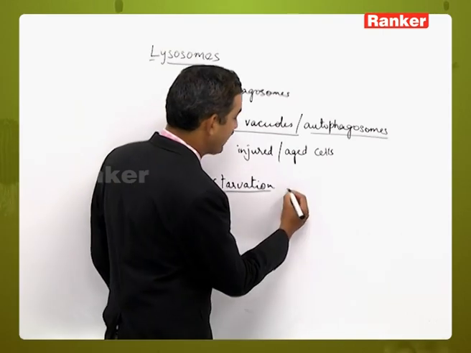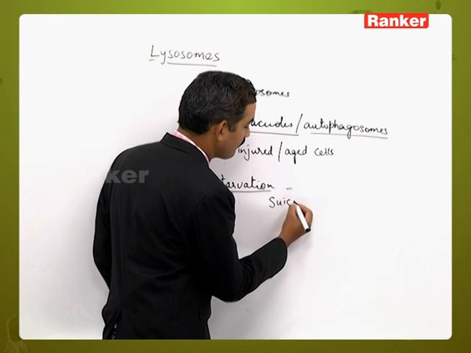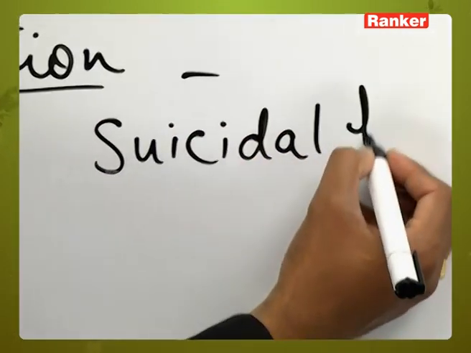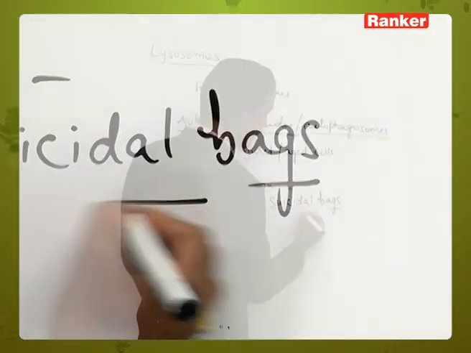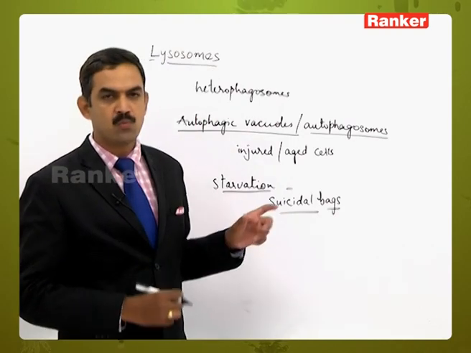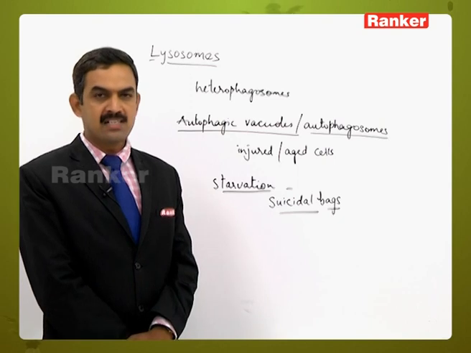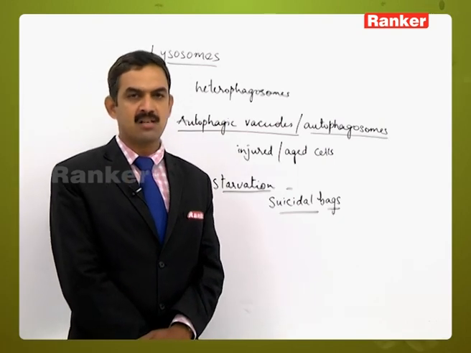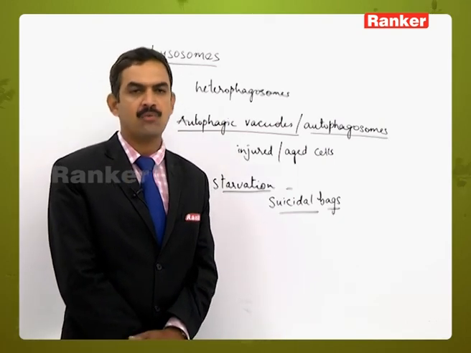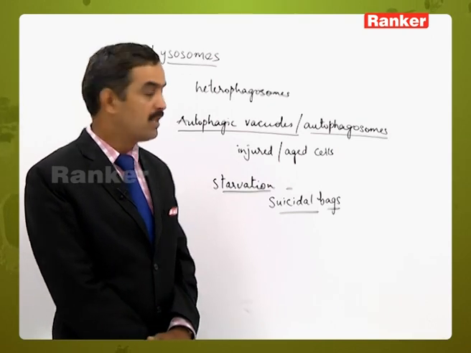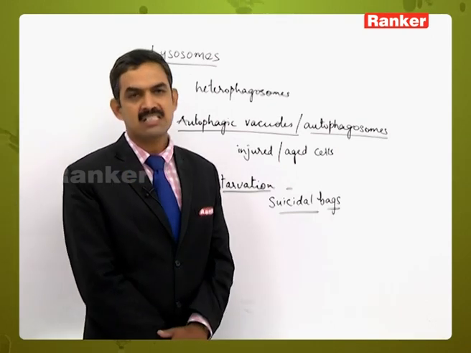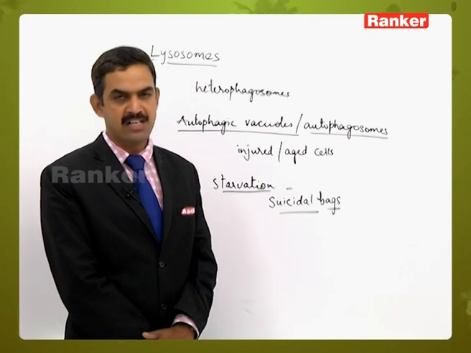That is the reason why these lysosomes are called suicidal bags, which lead to death of the cell by itself. So that is one other character related to the autophagic vacuoles. That's the reason why it is also considered as one form of structure exhibited by the lysosomes, apart from the primary, secondary and tertiary lysosomes.